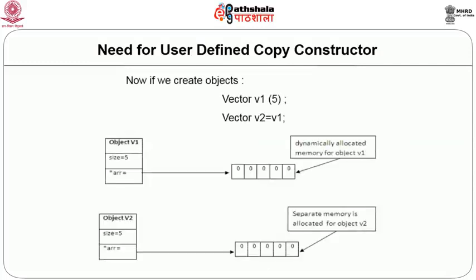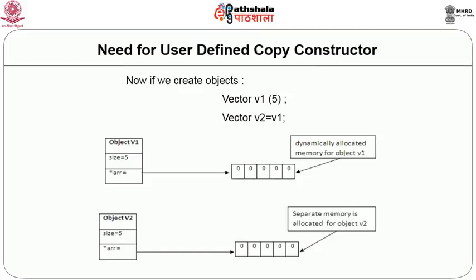Now, see, when we define our own copy constructor as we have defined in this class, and we create the V1 object with size 5, and then create V2 as a copy of V1, there will be separate vector copies for V1 and V2. V2 is not an exact replica of V1, because the array data member of V1 will have a different address from the array data member of V2, but that is okay. Address is not important; we want the copy of the vector to be created, and that has been created.